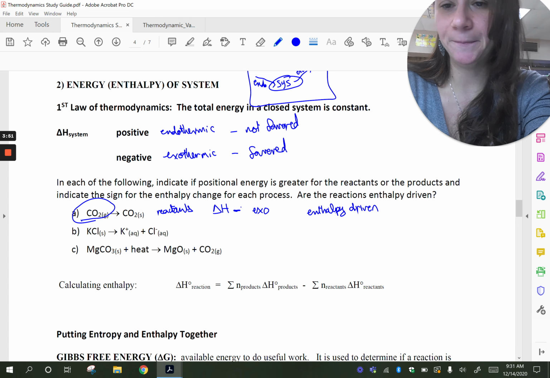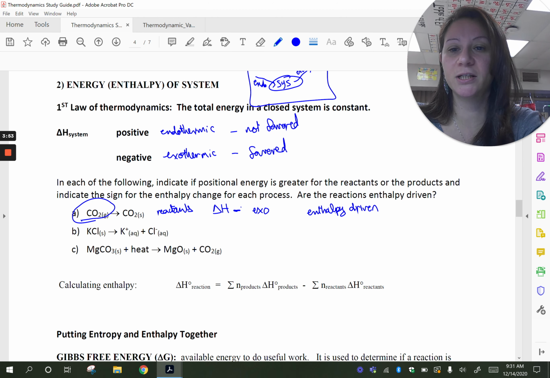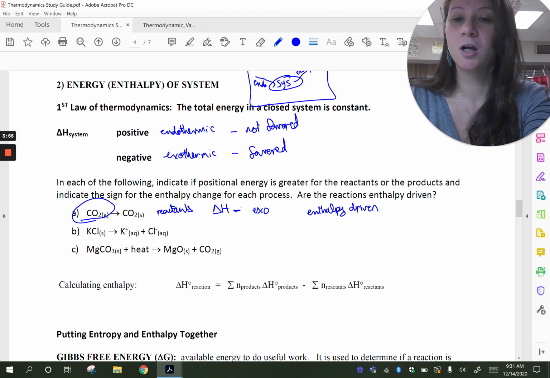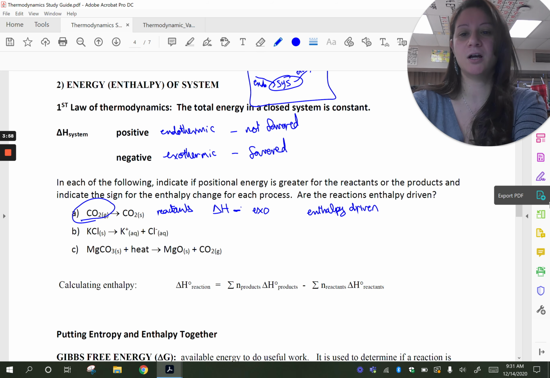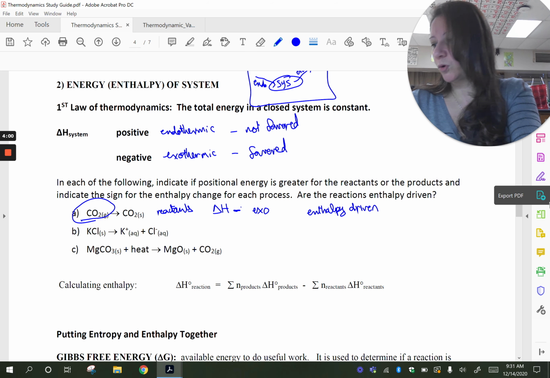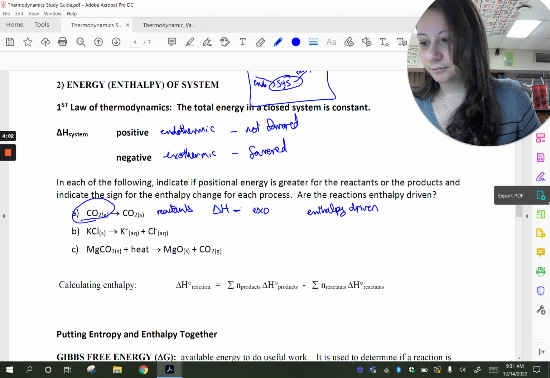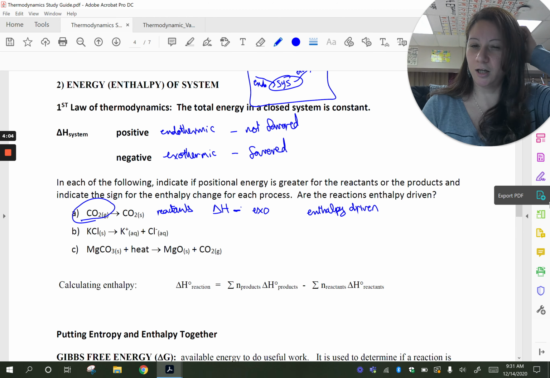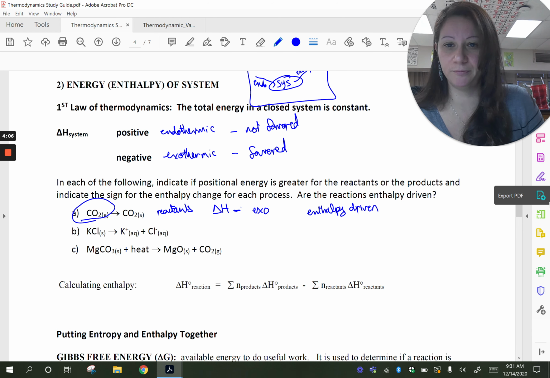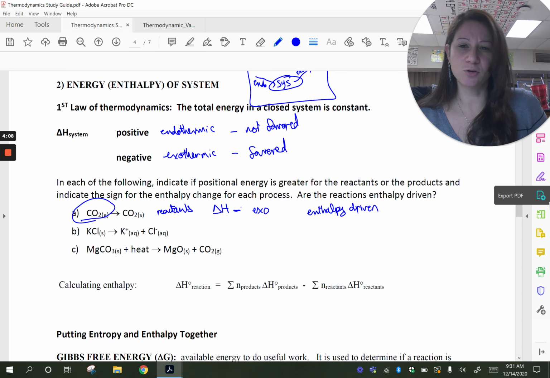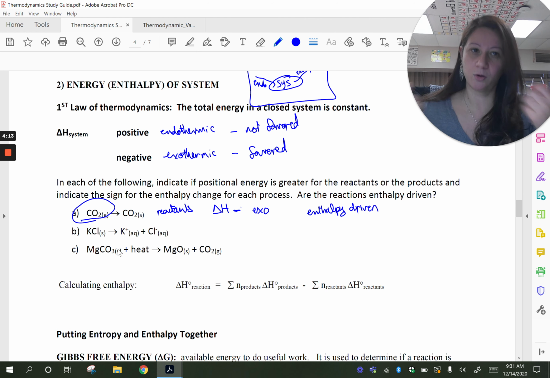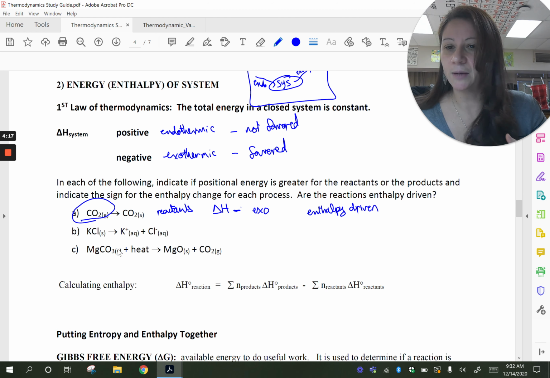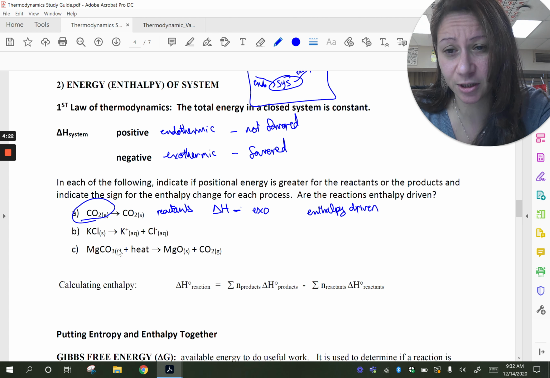Okay, let's look at B. KCl solid, and we're going to take that solid and dissolve it. So we're going to get the aqueous ions. Which one has more positional or potential energy? Well, let's think about this. In order to dissolve a solid, you got to break your crystal, right? And so if you're breaking the crystal, that means that you're putting in energy in order to break it, which means it's endothermic.